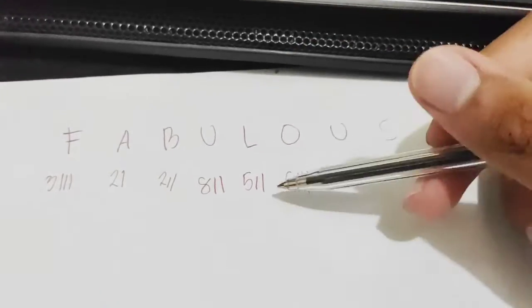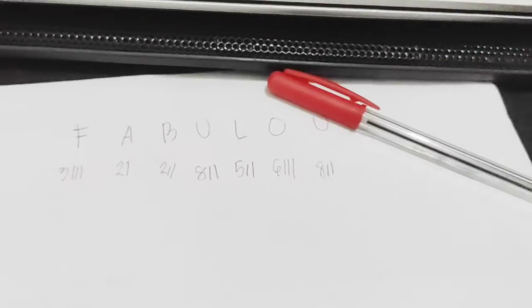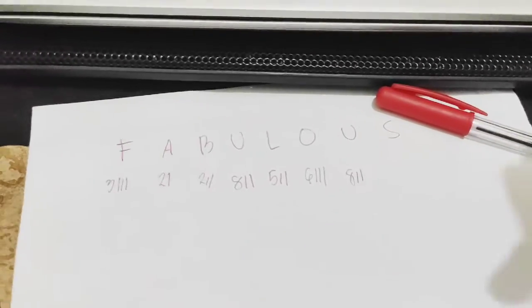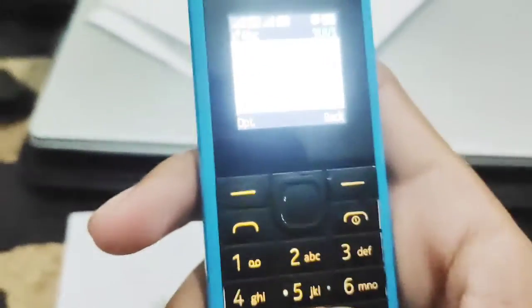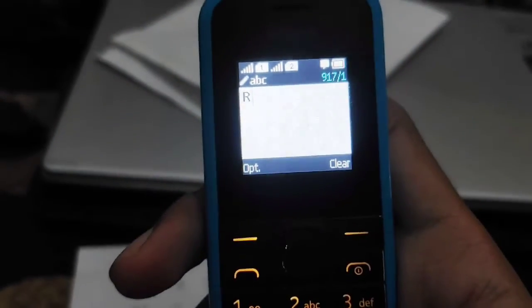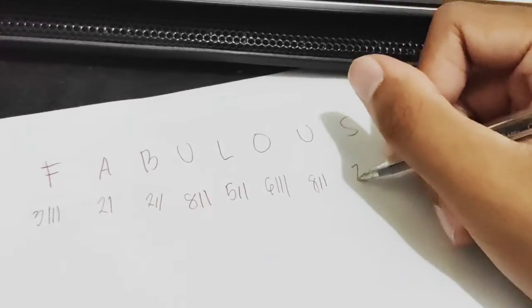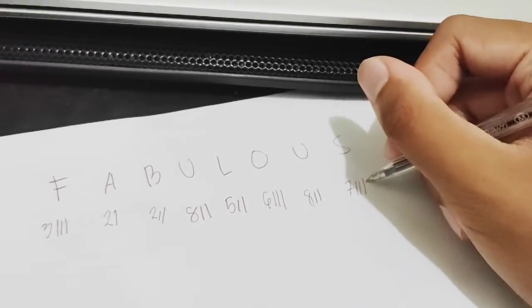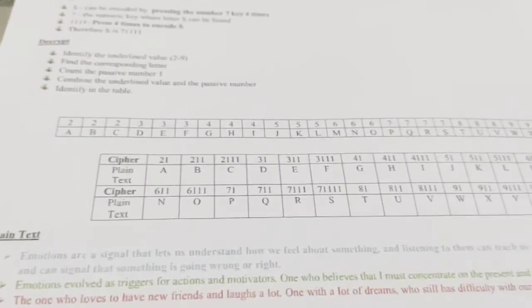And for letter U, same here, it's 811. And lastly, for letter S, letter S can be encrypted by pressing the number 7 key 4 times. So letter S is 71111.